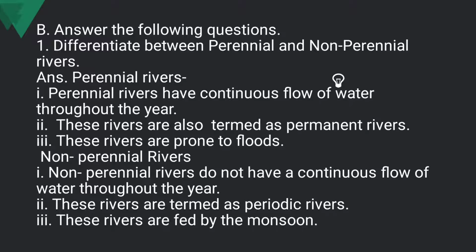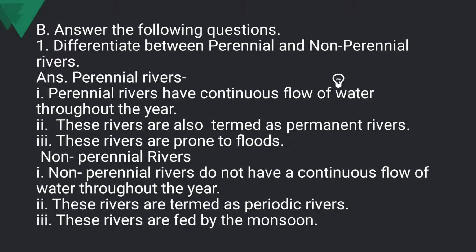Perennial rivers have continuous flow of water throughout the year. These rivers are also termed as permanent rivers. These rivers are prone to floods. Moving to non-perennial rivers. Non-perennial rivers do not have a continuous flow of water throughout the year. These rivers are termed as periodic rivers. These rivers are fed by monsoon.